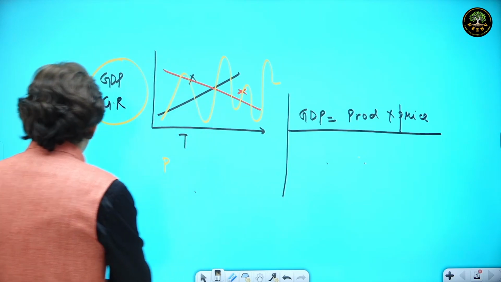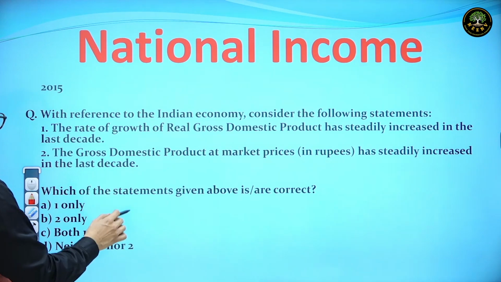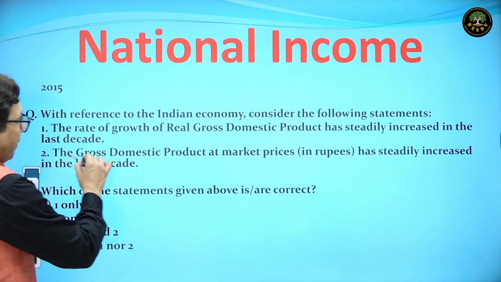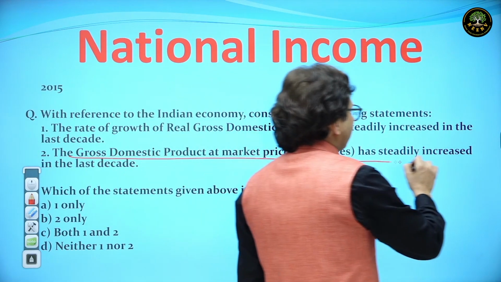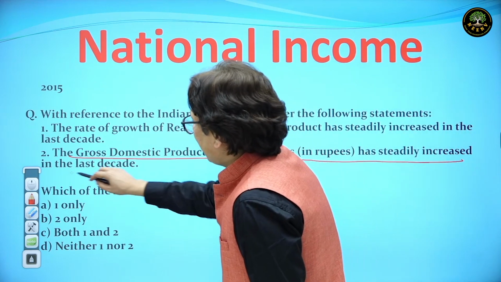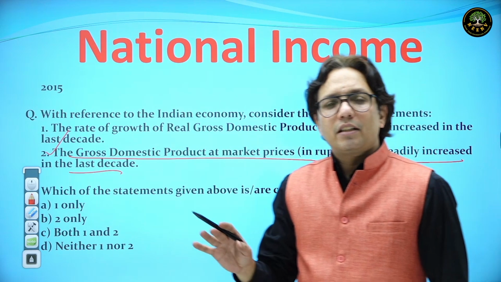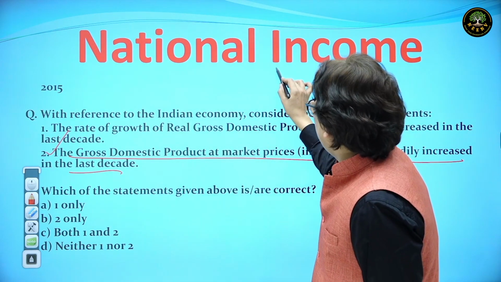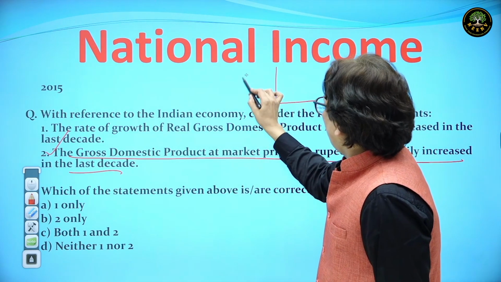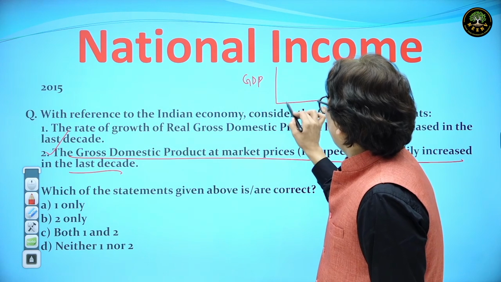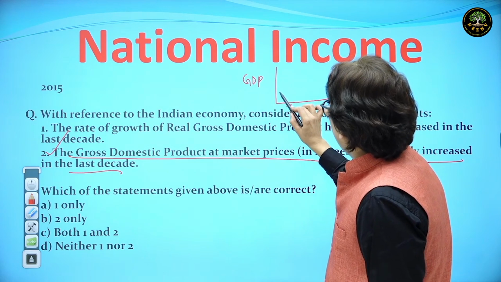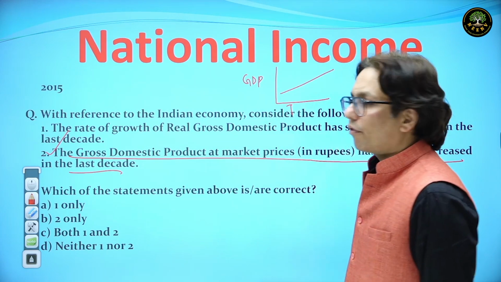So the statement that the GDP at market price in rupees has steadily increased in the last decade is correct. Yes, if we see a graph of only GDP and time, the GDP has steadily increased over a period of time.